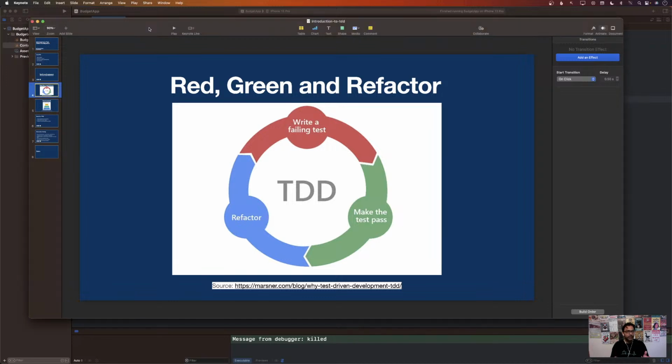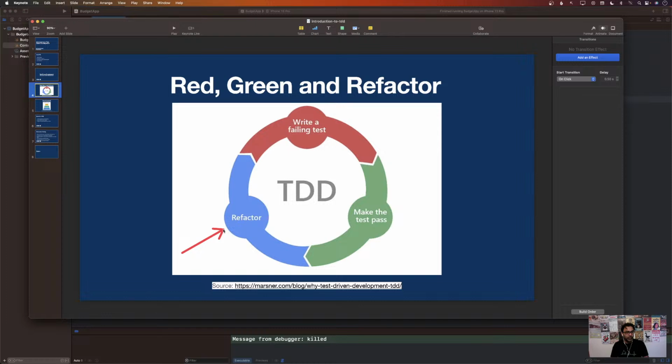So red-green refactor simply means that you start by writing your test, so your step over here, and your test is going to fail because you haven't written the code associated with the test. That code doesn't even exist. And then you will write just enough code to make sure that your test actually passes. So that will be the green. After that, you go to the refactoring.